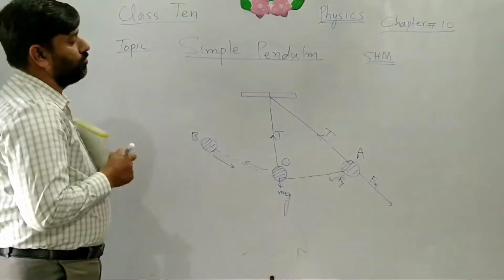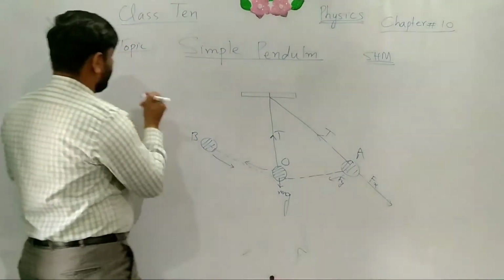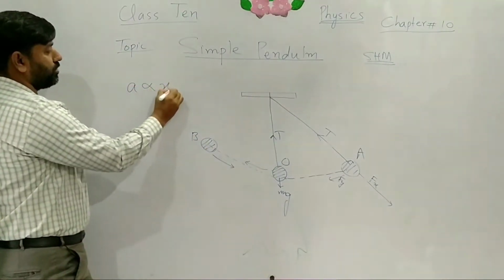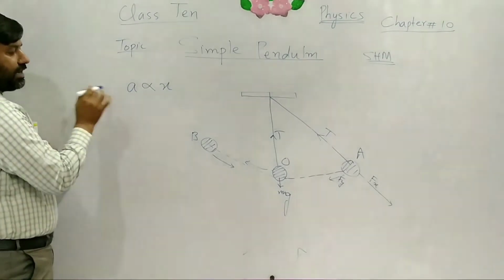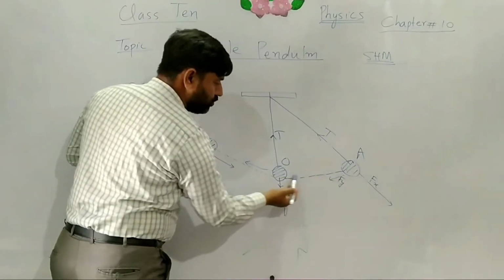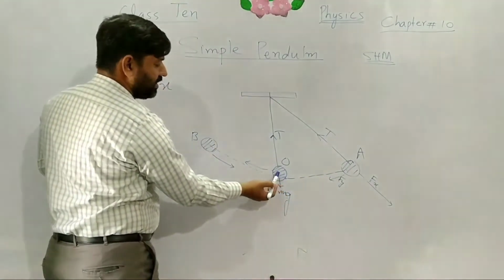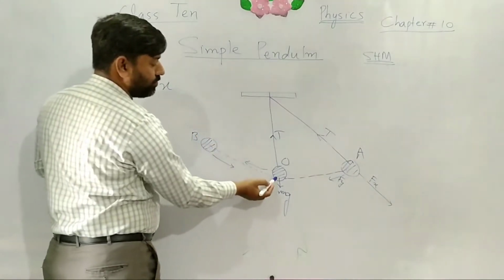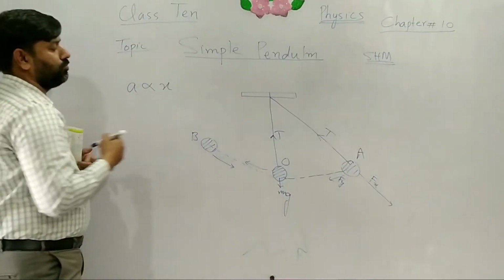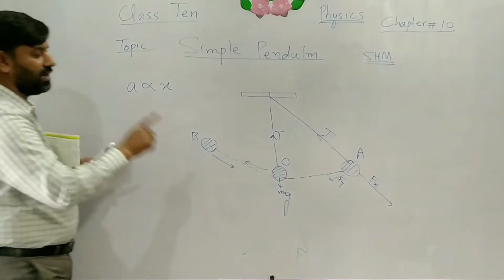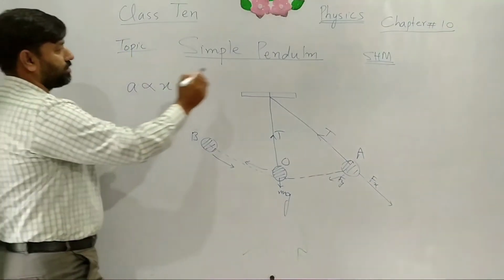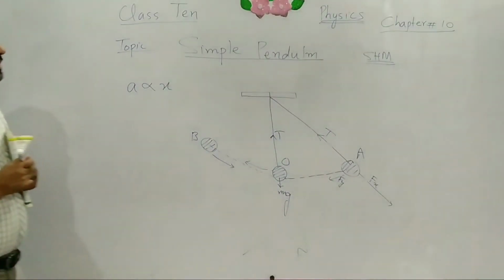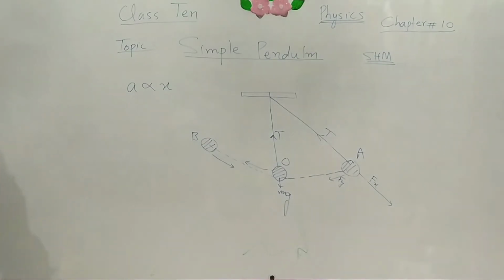In all these situations, we can say that the acceleration a of the ball is directly proportional to the displacement x, which is a characteristic of simple harmonic motion, and the direction of acceleration is always from A to O, toward the mean position. When it moves from O to B, the acceleration is also toward the mean position O. In all the motion, acceleration is always directly proportional to x, and its direction is always toward the mean position. This is the characteristic of simple harmonic motion. We can say that the motion of a simple pendulum is also a simple harmonic motion.